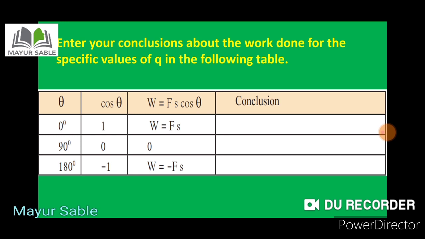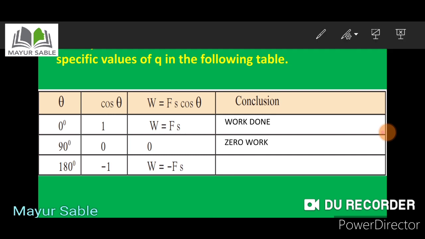So what is the conclusion there? The work done is equal to the applied force into displacement. That means the conclusion is work is done here. In the second case, theta is 90 degree. So the cos theta of 90 degree is 0. So the entire equation will become 0. Therefore hardly any work is done here. That means no work done.